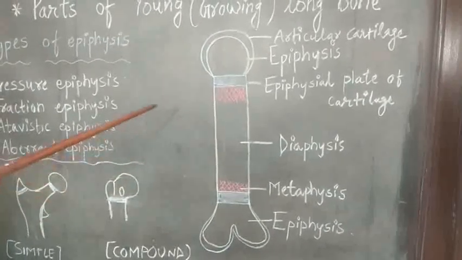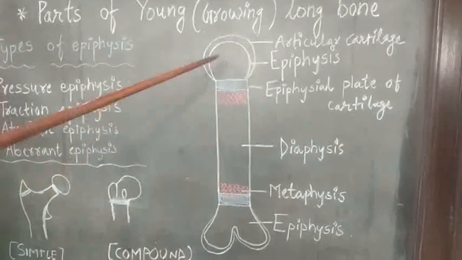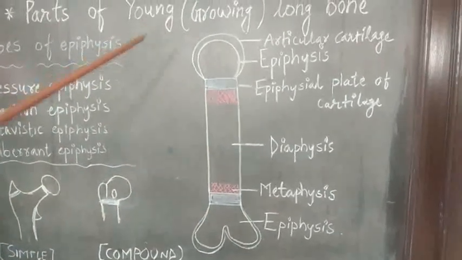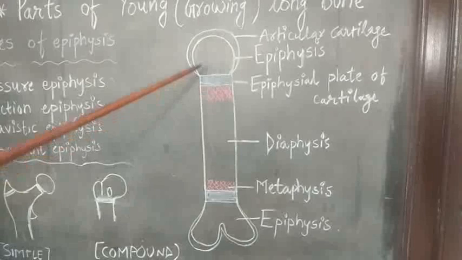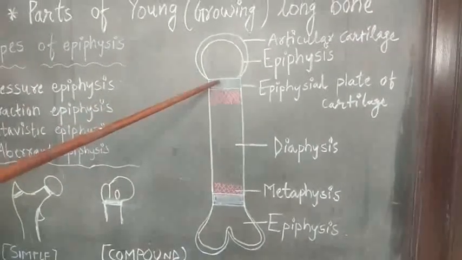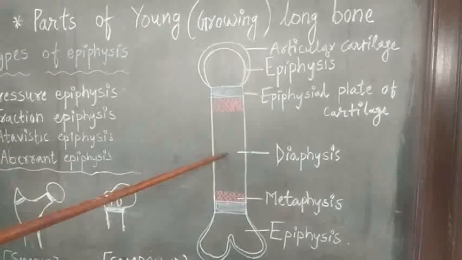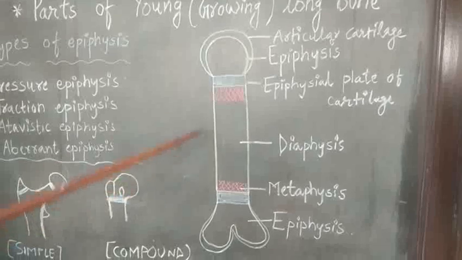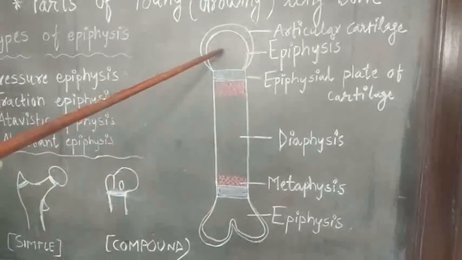Before ossification completes, the following parts can be defined in a young or growing long bone: epiphysis, epiphyseal plate of cartilage, diaphysis and metaphysis.